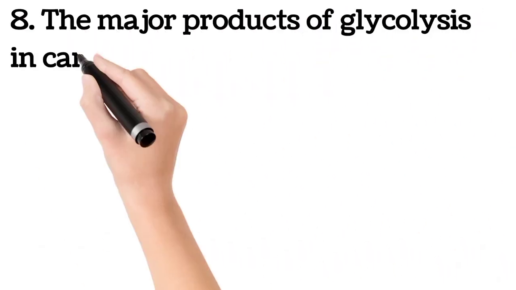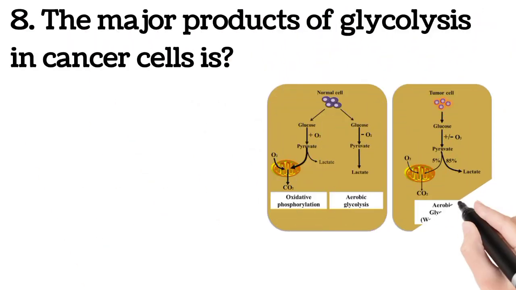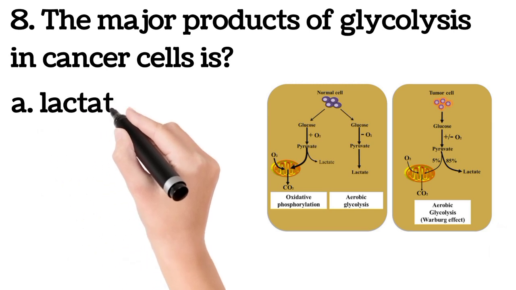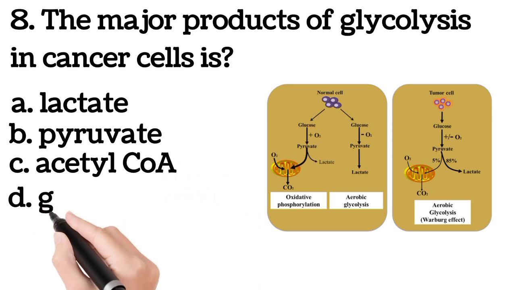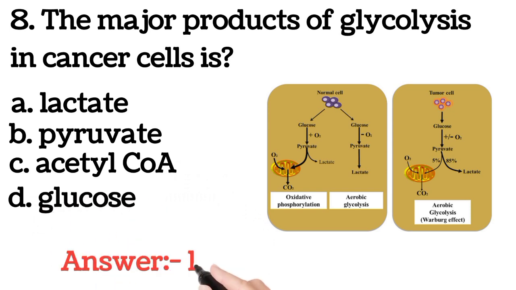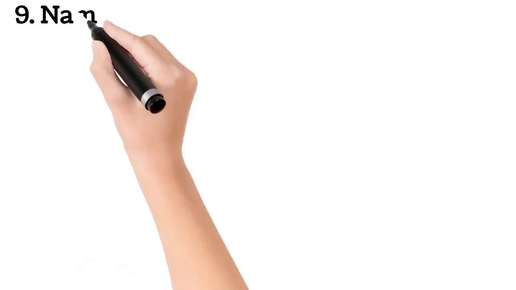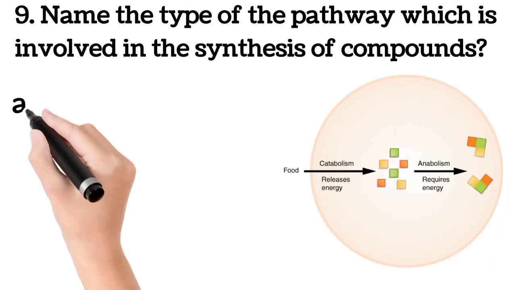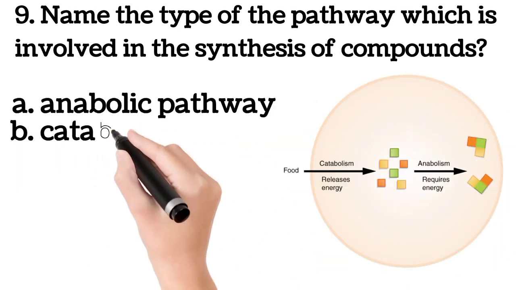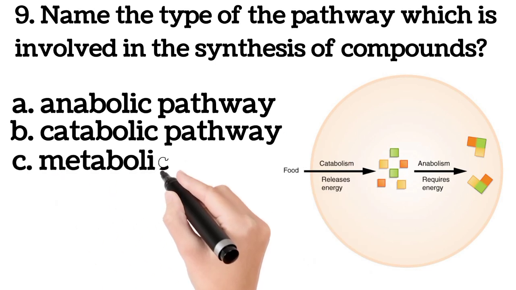8. The major product of glycolysis in cancer cell is A. Lactate, B. Pyruvate, C. Acetyl-CoA, D. Glucose. The answer is lactate. Lactate is a major product that is produced in a cancer cell because cancer cells lack aerobic process.